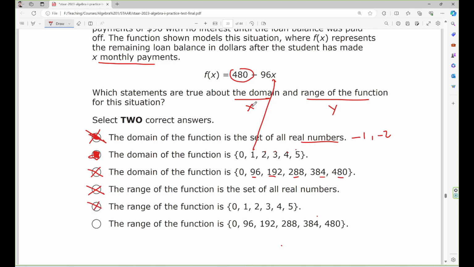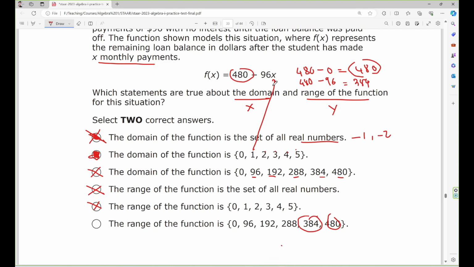Now, if you substitute s equals 0 right here, 480 minus 0 is going to be 480. Right, so 480 right here. You get s equals 1 right here, substitute over here. Alright, so you have 480 minus 96. So it could be 384. It's going to be right here.